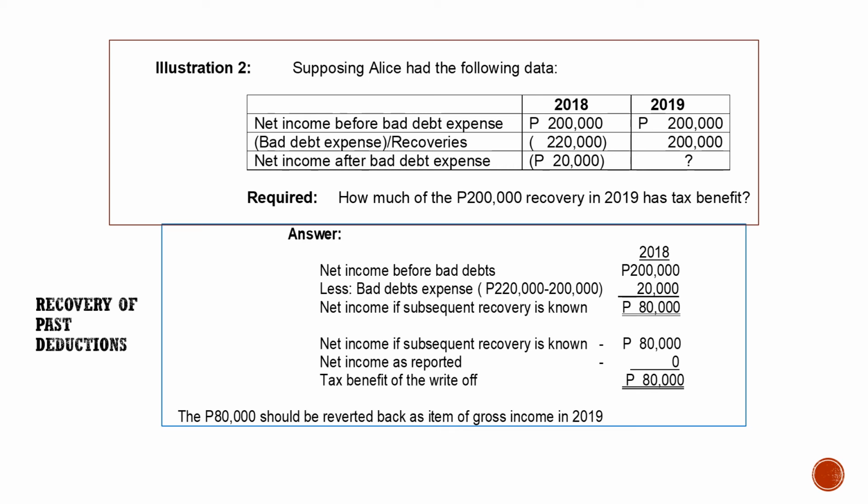So let's compare it to the net income in 2018, where we have a net loss of 20,000. So meaning to say, there is this tax benefit of 80,000. So this 80,000 tax benefit will be added to the gross income in 2019. So our taxable income in 2019 would be 200,000 plus the 80,000 tax benefit of the write-off. So that is 280,000.